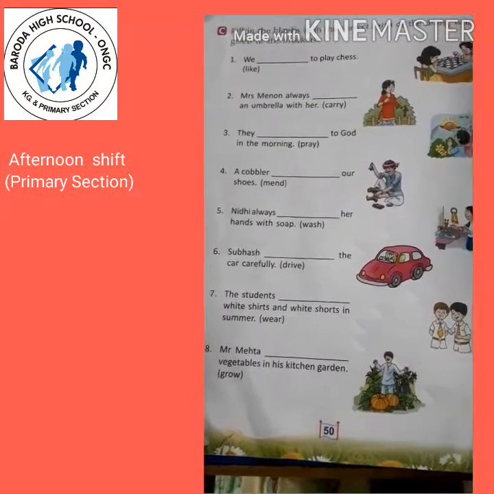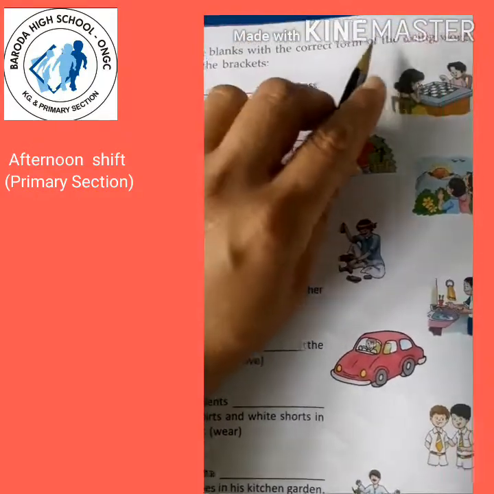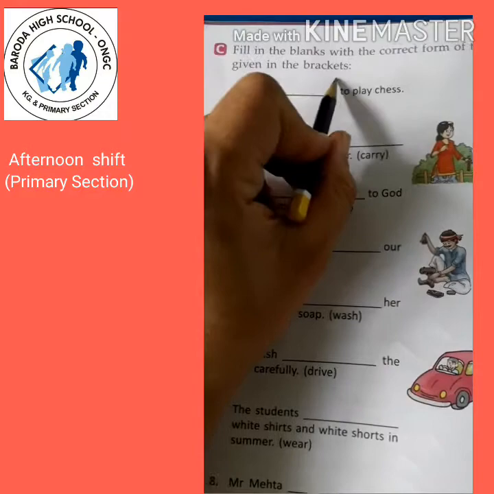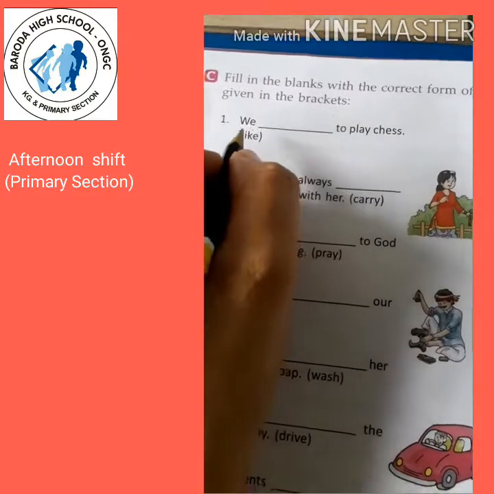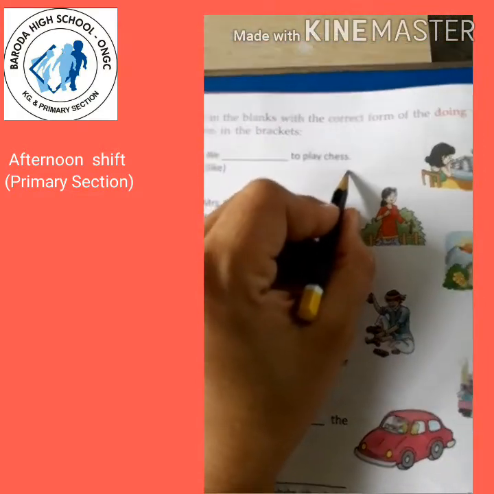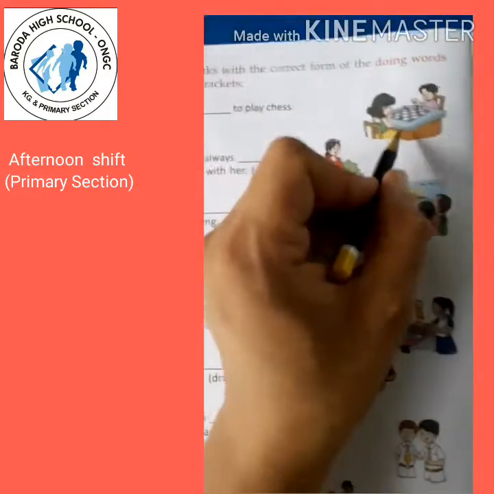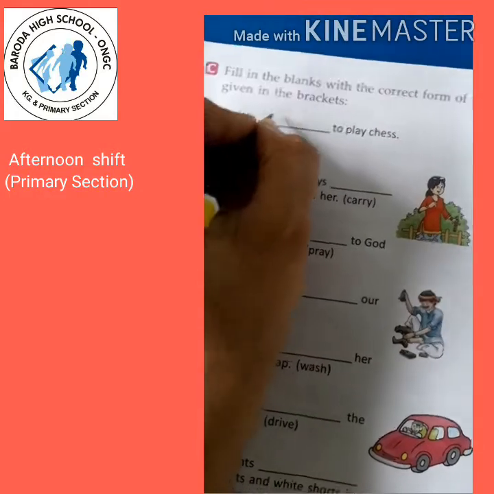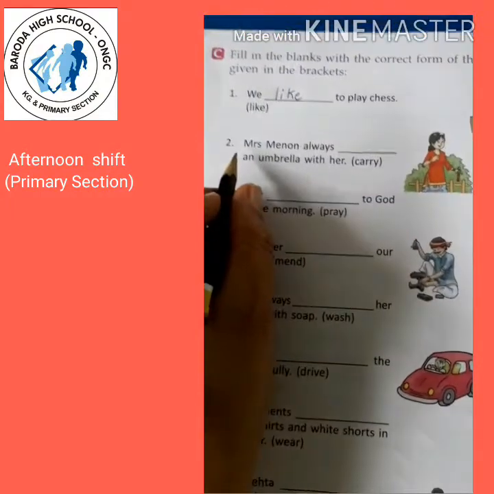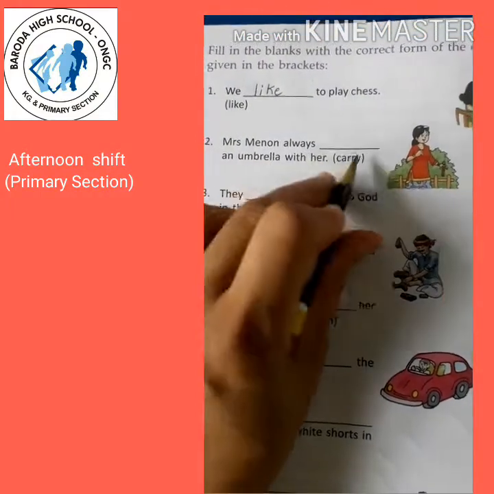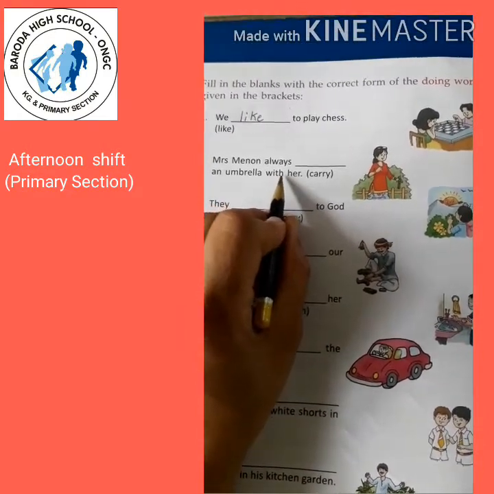Next exercise on page number 50. C. Fill in the blanks with the correct form of the doing words given in the brackets. Here we have to write the correct form of the doing word. We blank to play chess. We, so we will write only like, L-I-K-E. We like. Second, Mrs. Menon always blank an umbrella with her. Always, see, her habit to keep the umbrella with her.